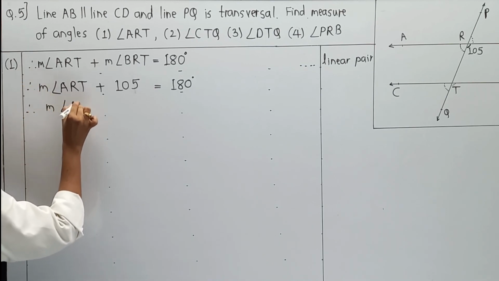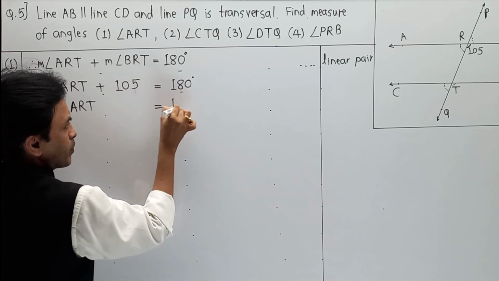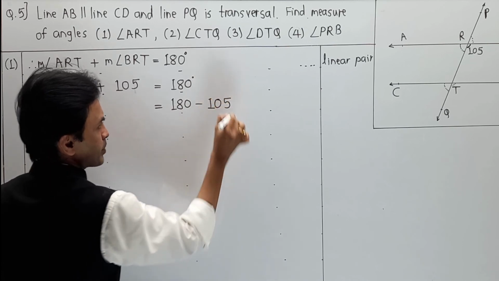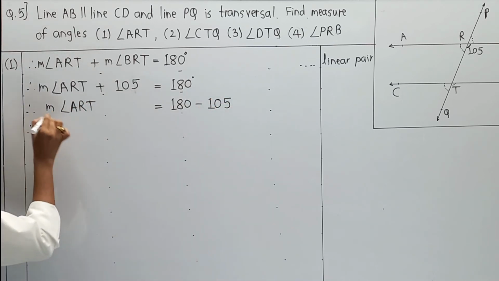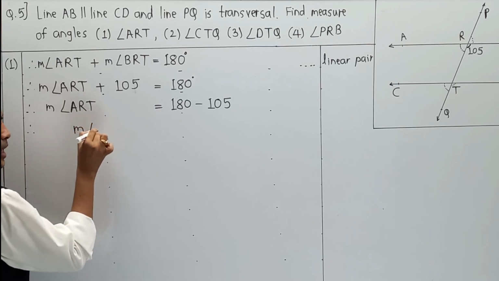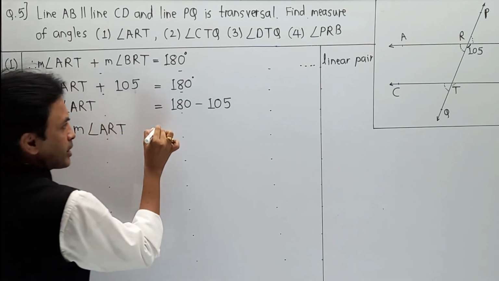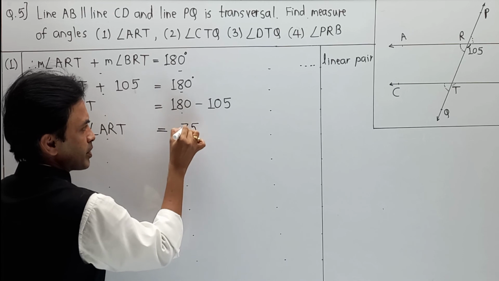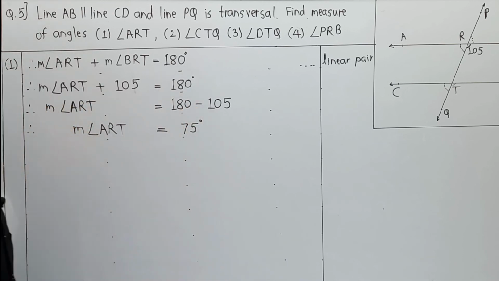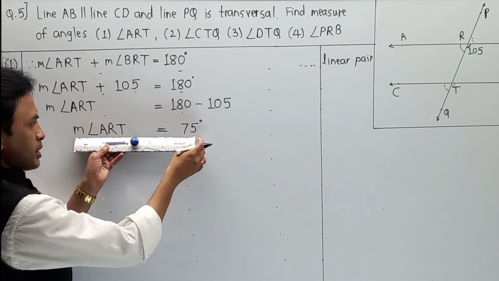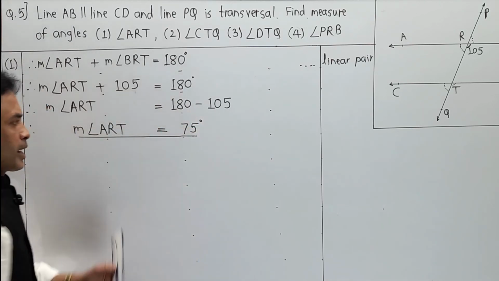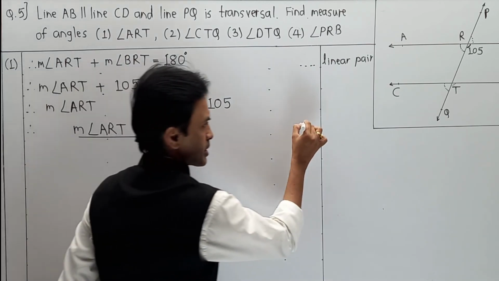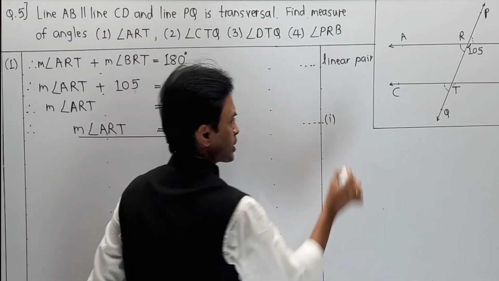Major angle ART is equal to 180 plus 105 goes to that side, minus 105. And that part is major angle ART is equal to 10 minus 5, that is 5, and 8 minus 1, that is 7, and the part is 0. So 75 degrees. So this is your first answer. I am going to make an underline over here. And major angle ART is nothing but 75 degrees. So I am going to give it as answer number 1, or you can say equation number 1.